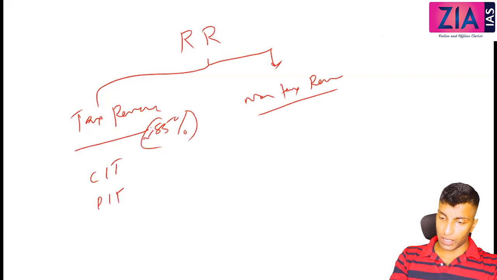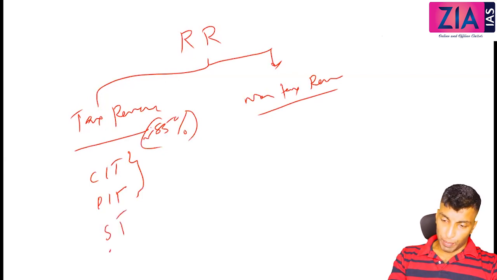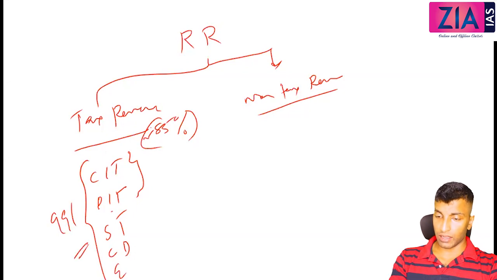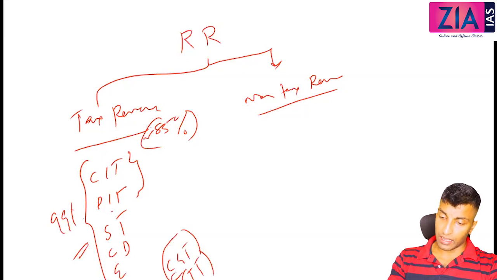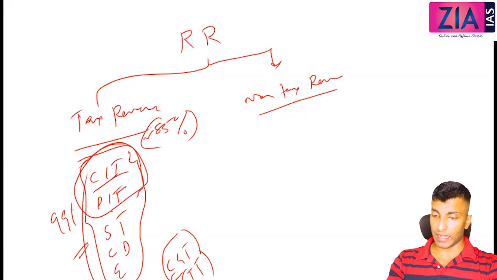In this itself, if you see corporate income tax and personal income tax, these two are the most important. Apart from that, the service tax, custom duty, excise, all these will come around 99%. Apart from that, some other tax will be there: CGT, securities transaction tax, this is capital gain tax, security transaction tax, etc. Many others are there, but this is the major part. Out of this, these two are major: corporate income tax, personal income tax.